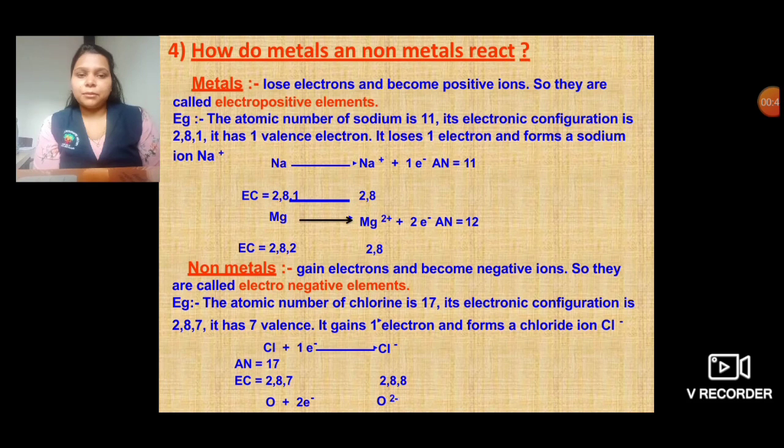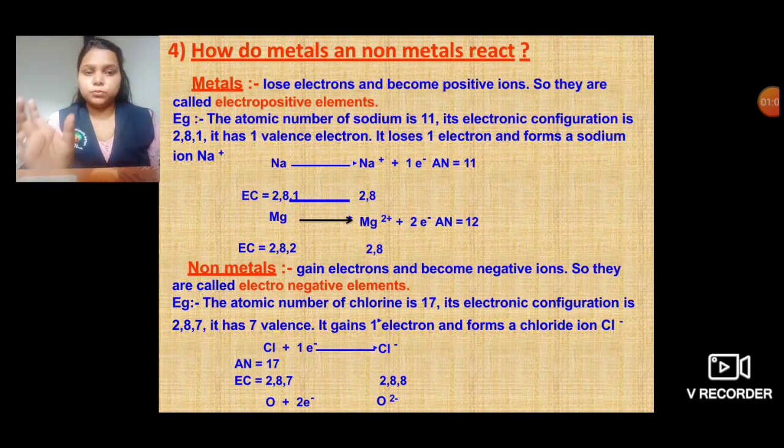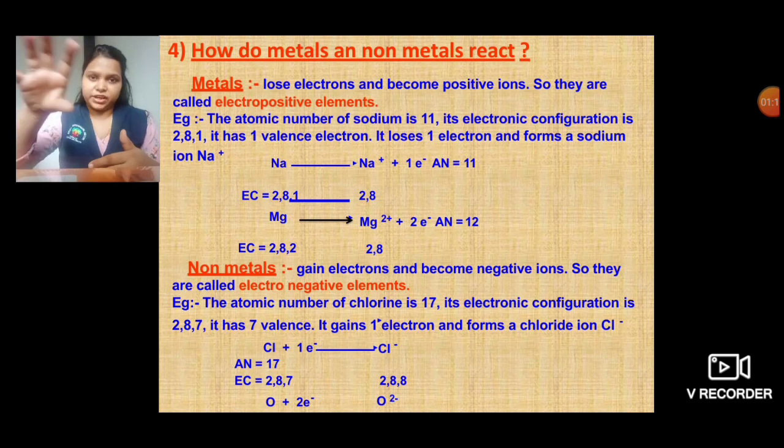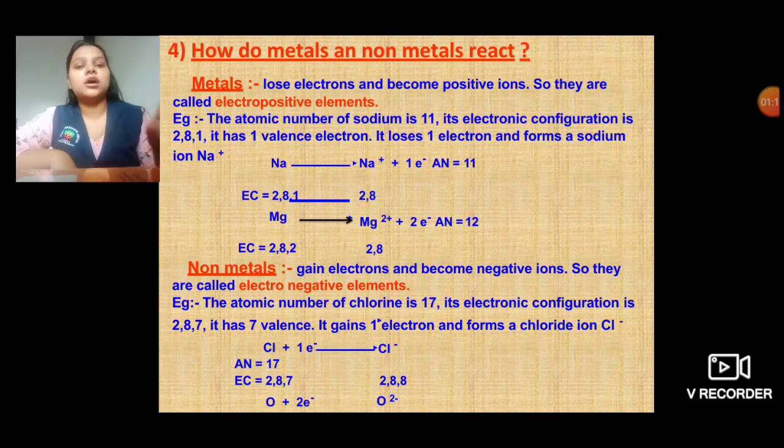Coming to chlorine, its atomic number is 17, so the electronic configuration will be 2:8:7. That means in the last shell, chlorine requires one more electron to have the perfect filled shell. So for this, chlorine takes one electron from sodium, and sodium attains an octet as 2:8, and chlorine attains an octet by taking one electron from sodium and becoming 2:8:8.